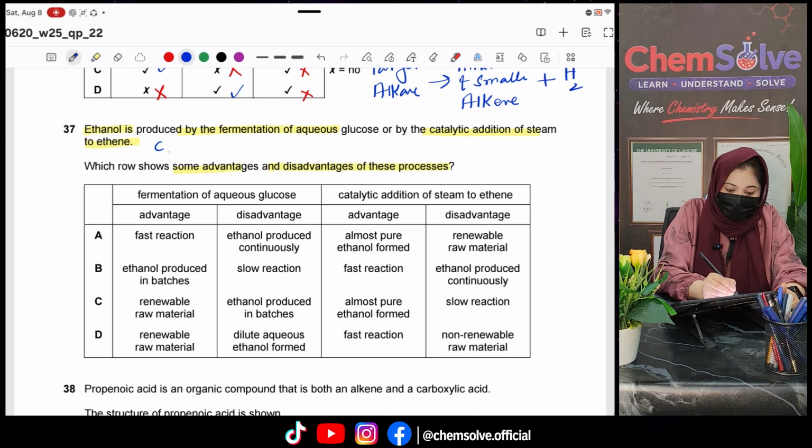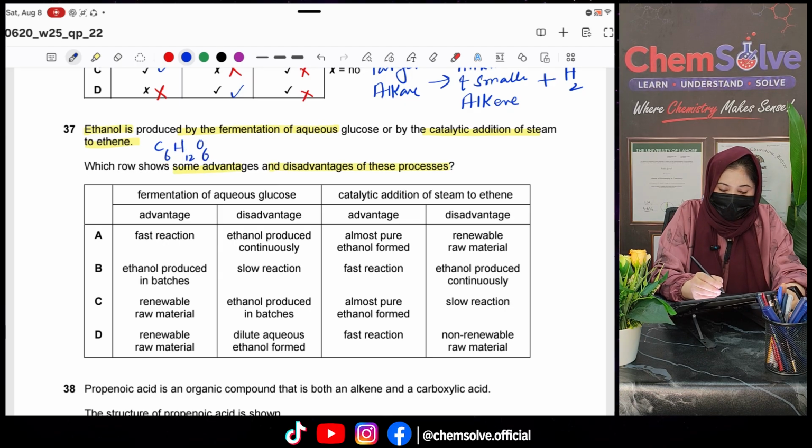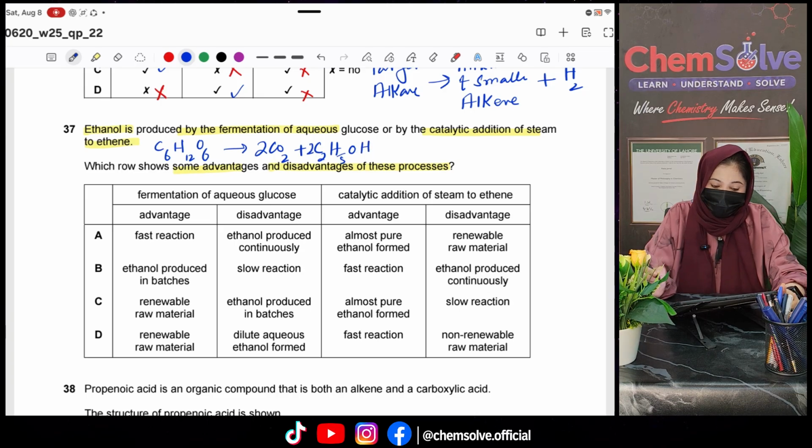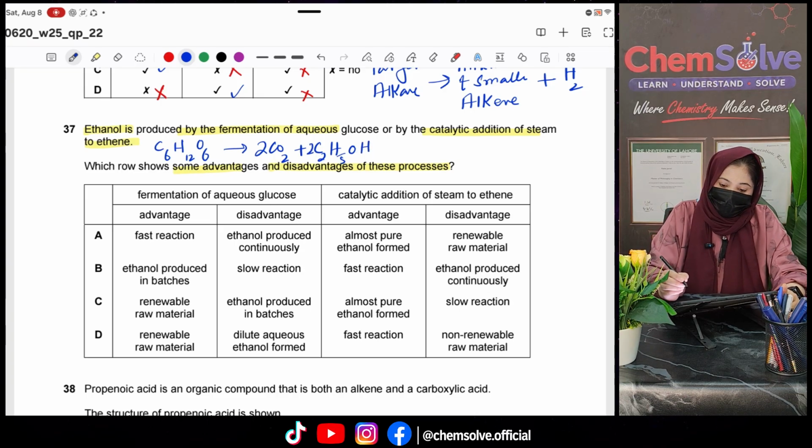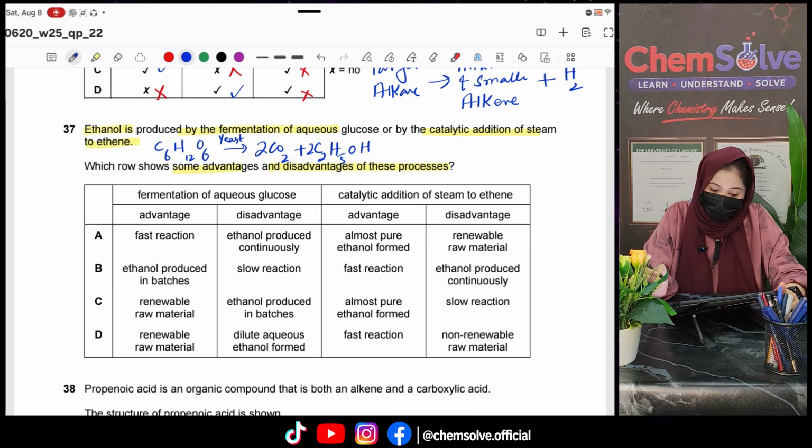During fermentation, we take glucose C6H12O6 and it produces carbon dioxide and also ethanol like this. It is anaerobic respiration of the yeast and it is a basically slow process.